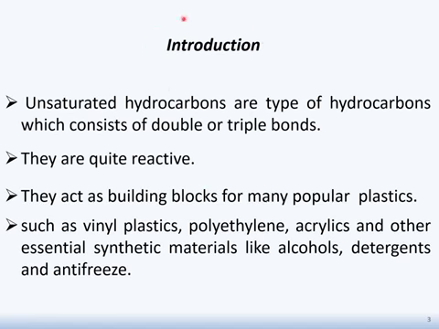In the first part of the lecture, we will discuss an introduction to unsaturated hydrocarbons. Unsaturated hydrocarbons are basically a type of hydrocarbon. They consist of a double or triple bond. If it contains a double bond, such an unsaturated hydrocarbon is an alkene. Or if the unsaturated hydrocarbon has a triple bond, it is named an alkyne. A double bond has 1 sigma and 1 pi bond, and a triple bond has 1 sigma and 2 pi bonds. Hence, by nature, they are quite reactive.